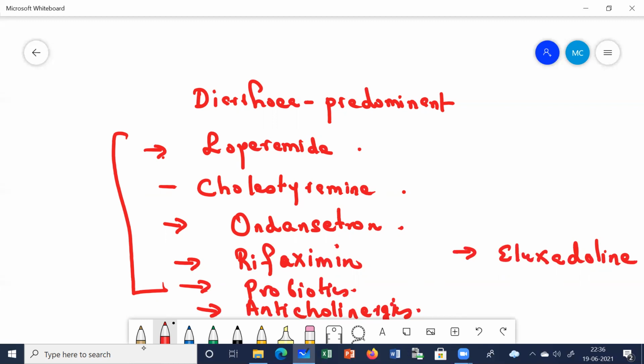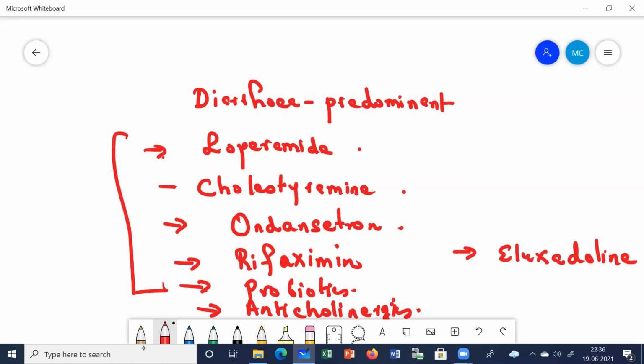Then probiotics, you already know about them. They are helpful in patients of diarrhea predominant IBS. They help in normalizing the gut microflora. Then anticholinergics, again, they are helpful in those patients who are having abdominal pain along with diarrhea.